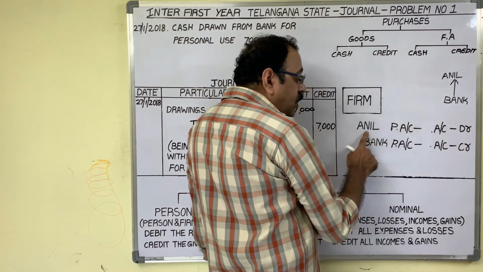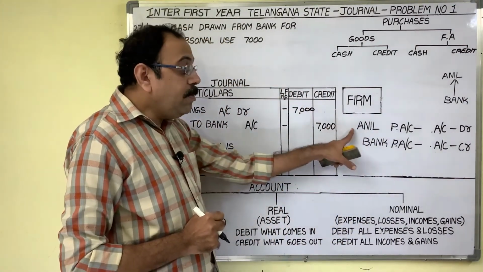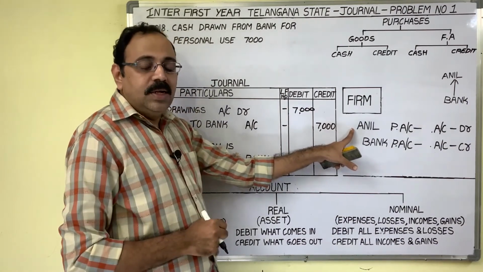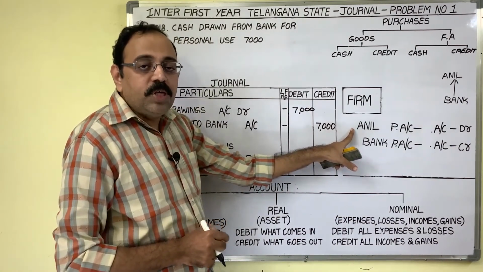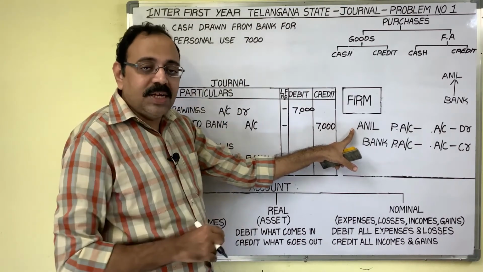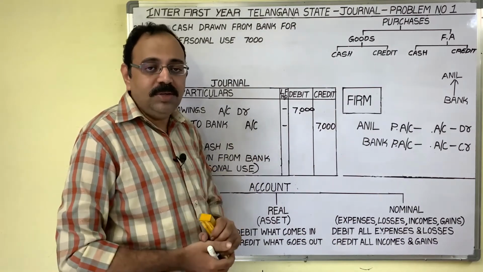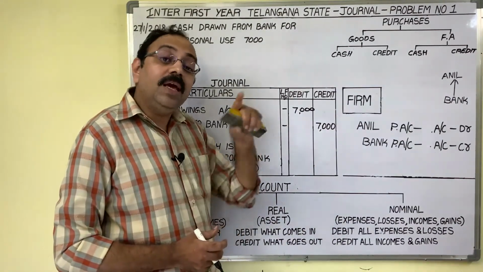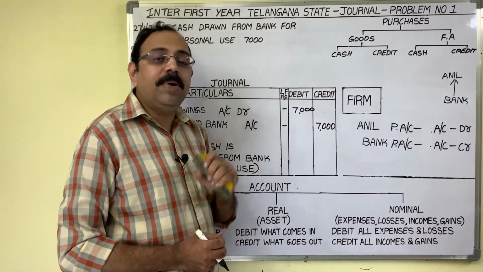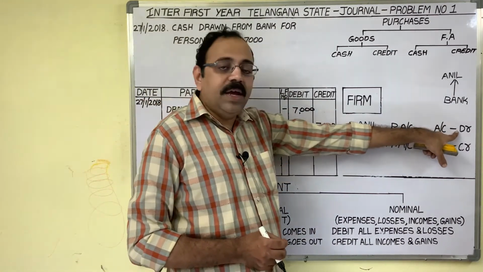Now, the owner's name we should not write in the books, no? When the owner's name comes in credit, instead of the owner's name, we should write capital account. Recollect our first transaction. Anil commenced business with 75,000. There Anil came in credit. So we wrote the capital word. But here Anil account is debited.